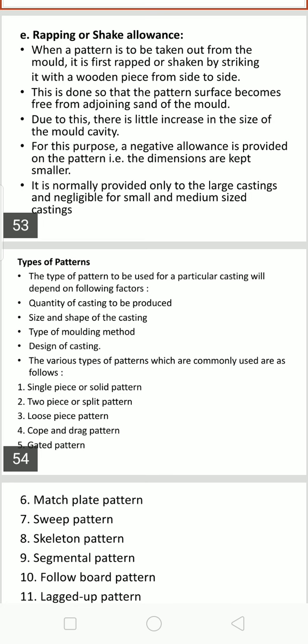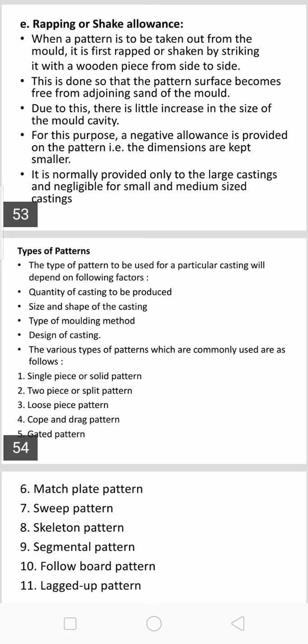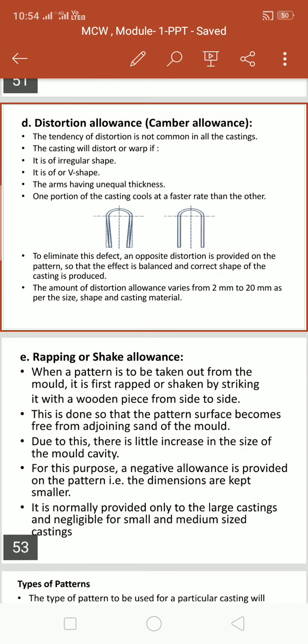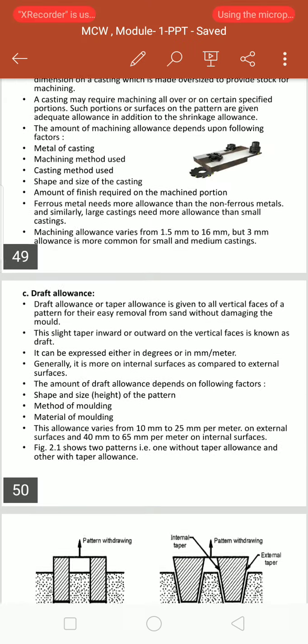So this is also important to give to the castings, on the pattern. Pattern allowances are very important from the examination point of view.